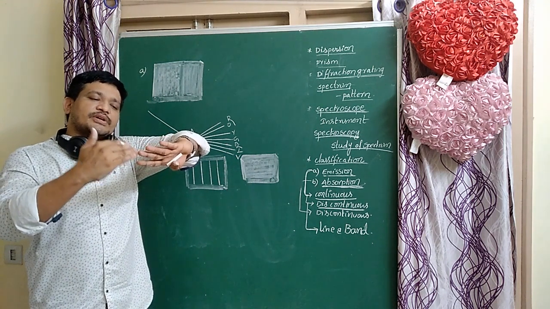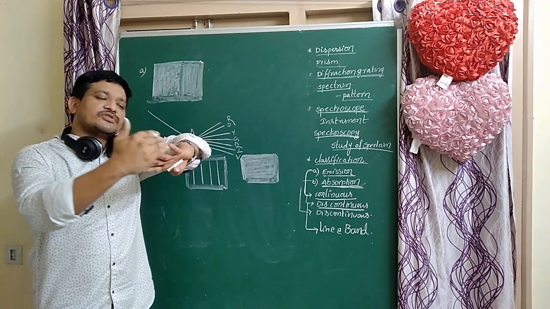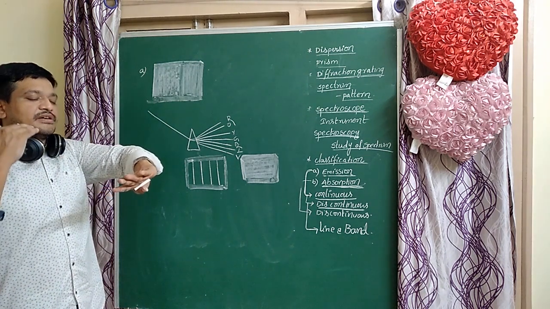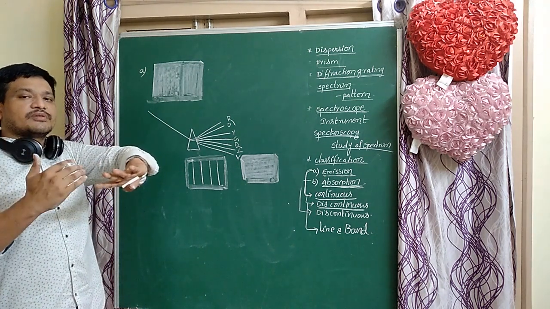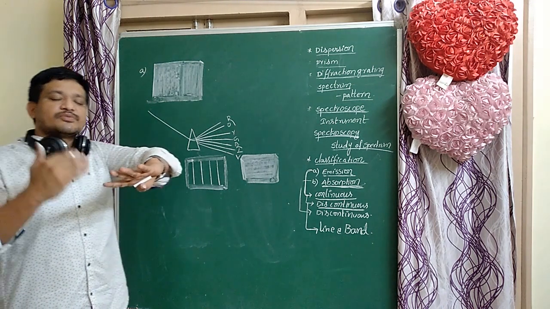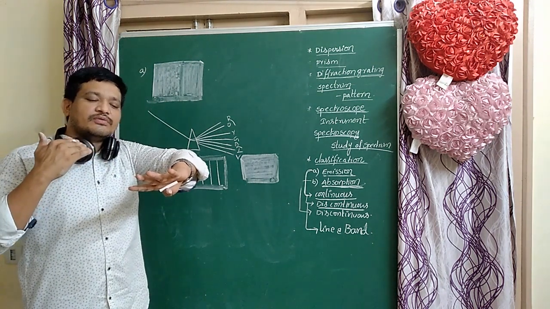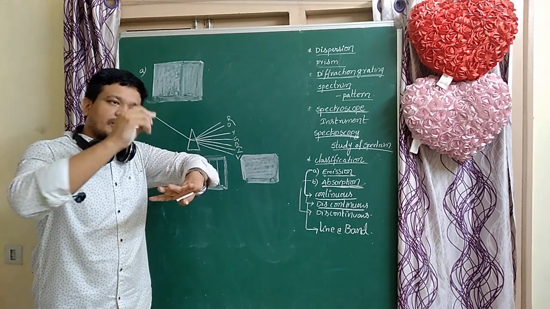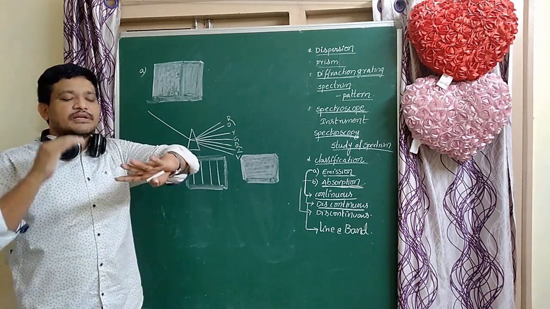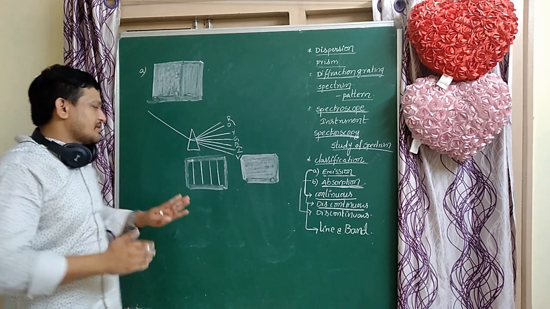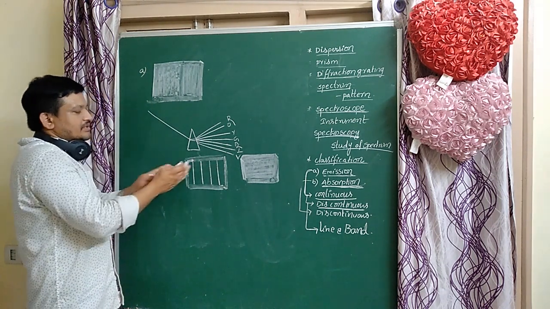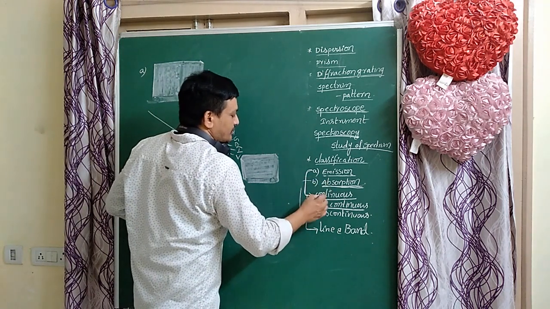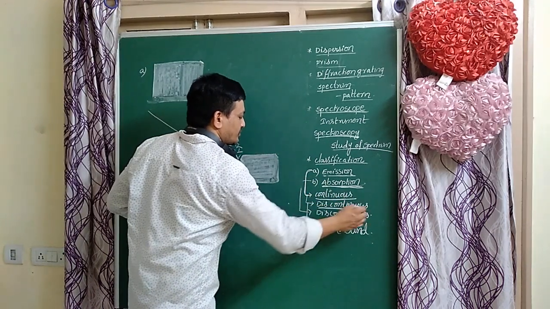This type of spectrum is called a discontinuous spectrum. Discontinuous spectrum means not all wavelengths are there; some wavelengths are missing in between. So the emission spectrum is divided into two types: continuous spectrum and discontinuous spectrum.